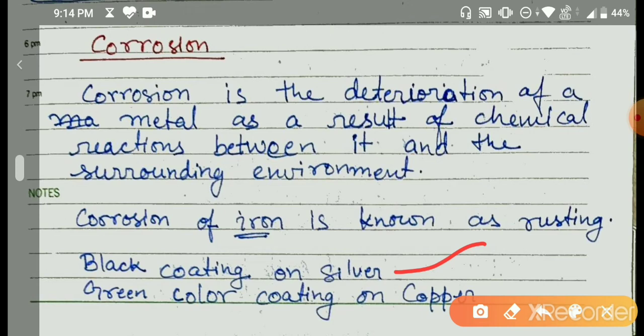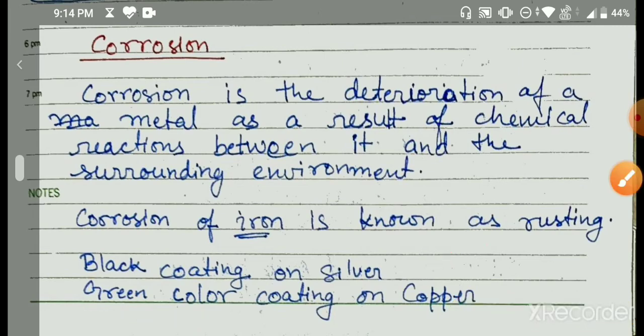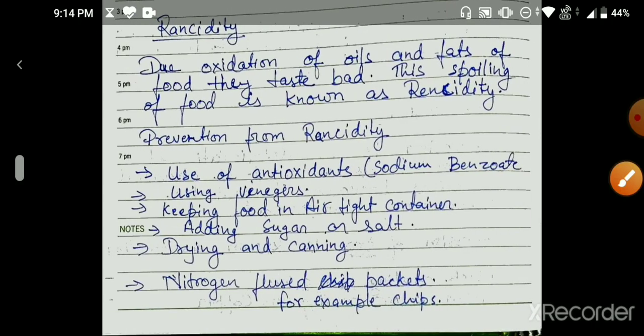So when the copper starts corroding, you can see the green color on it. Okay, so now we have another very important topic, that is basically rancidity. So oxidation of oils and fats in food makes them taste bad, and this spoiling of food is known as rancidity.